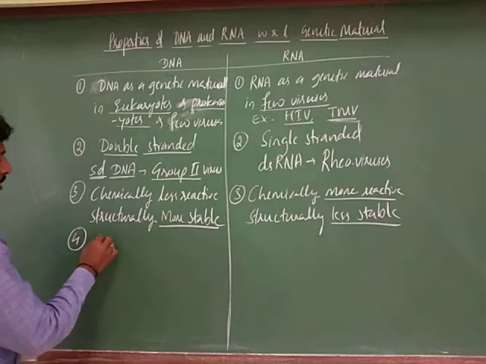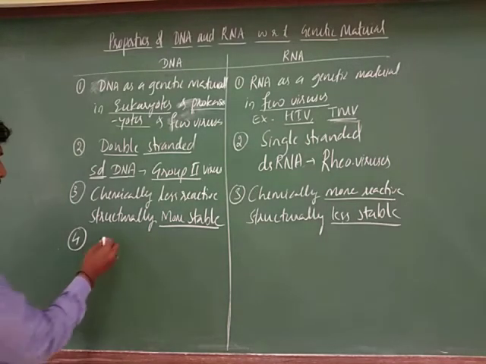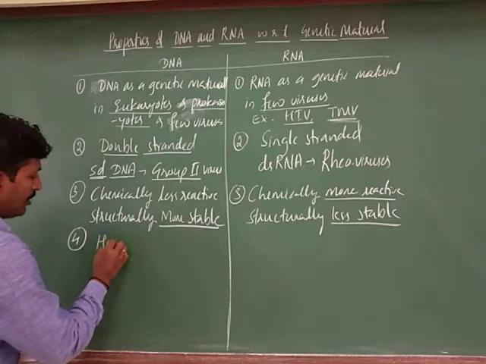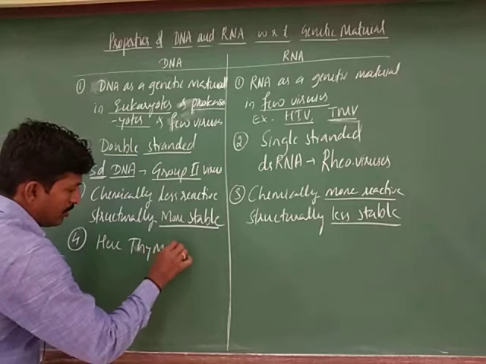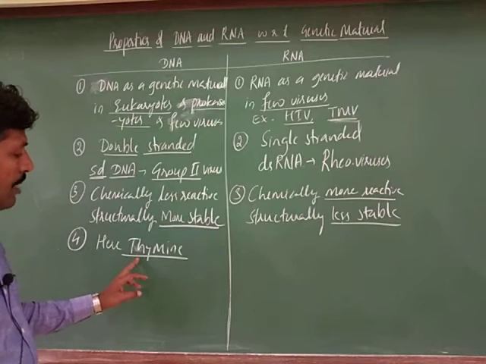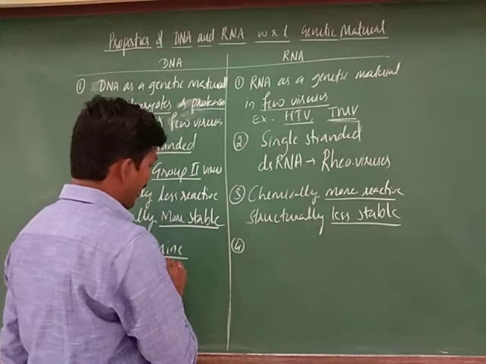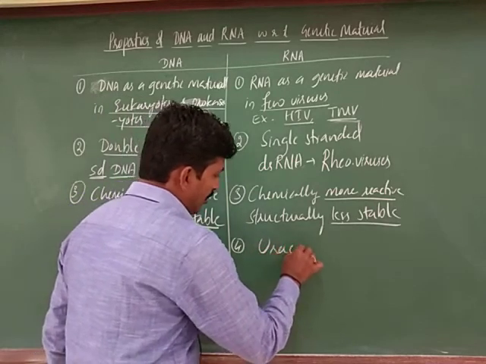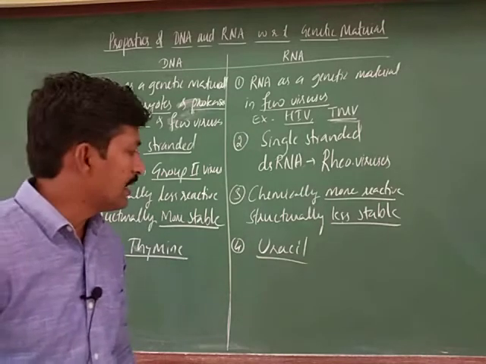Chemically, in the case of purines and pyrimidines, thymine is present in the nucleotides of DNA, and in RNA, instead of thymine, uracil is present.